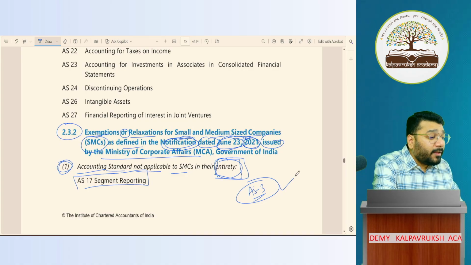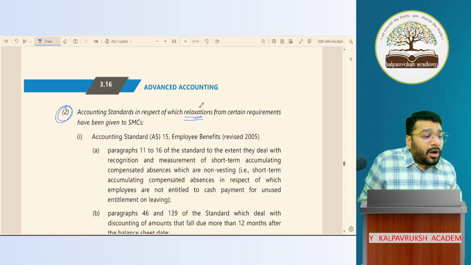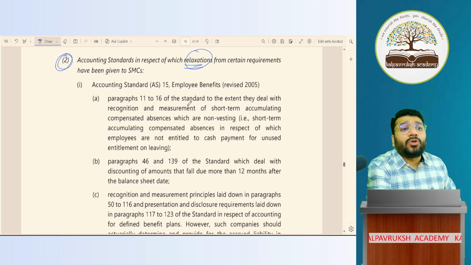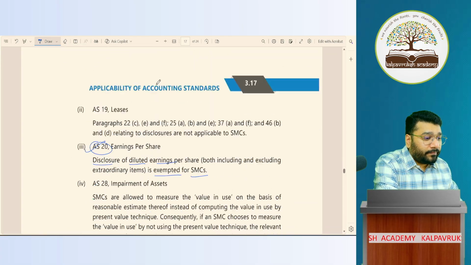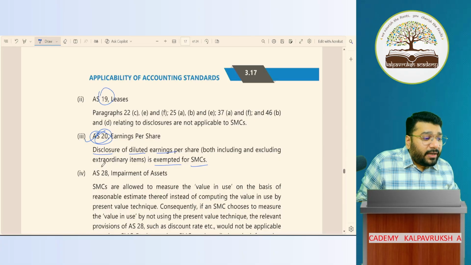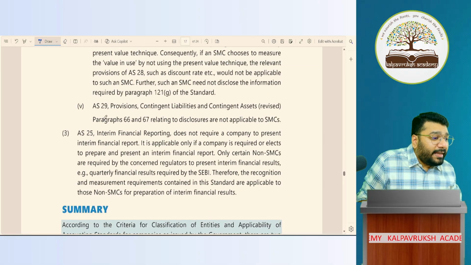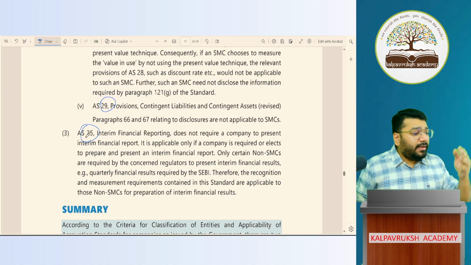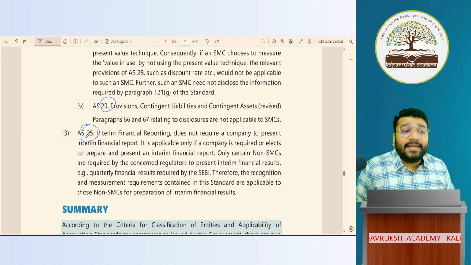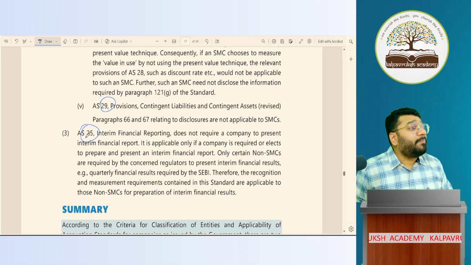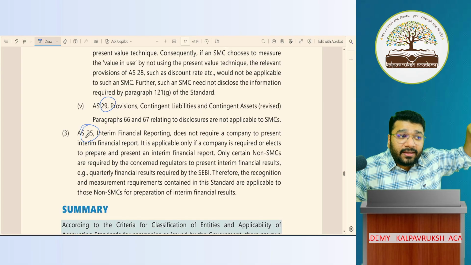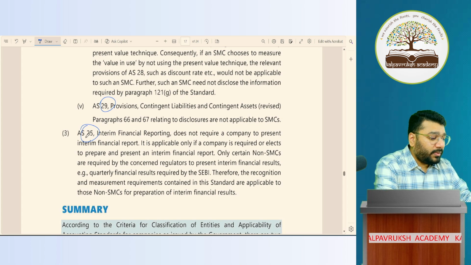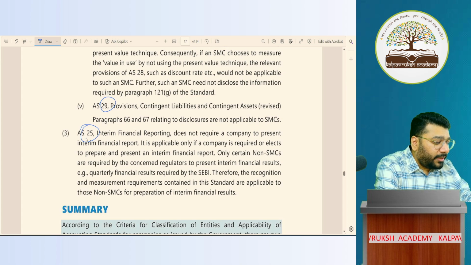Yes, because in point number 2, where they spoke about relaxations, AS3 is not covered. What is covered here? 15 is covered. 19 is covered. 20 is covered. 28 is covered. 29 is covered. 25. Like that, other things are covered. Nowhere is AS3 covered. So if you read this document, prima facie, what will strike your mind is that for SMCs, AS3 is applicable. Okay, wow. Now, I'm taking you to one document.